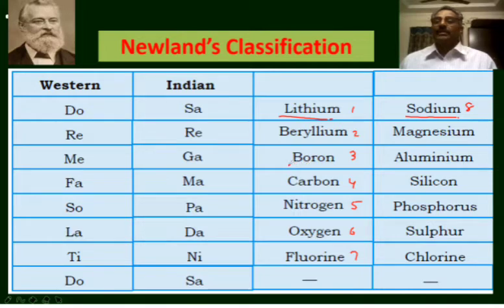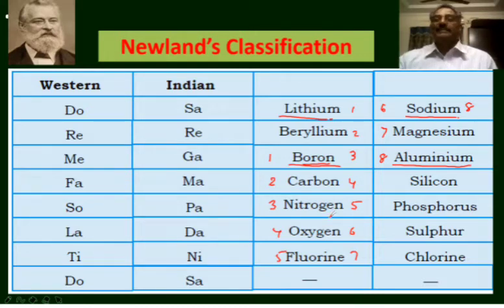If we start from boron, boron will be the first element, carbon second, nitrogen third, oxygen fourth, fluorine fifth, sodium sixth, magnesium seventh, and aluminum is the eighth element. Boron and aluminum exhibit similar properties. That means starting from a given one, every eighth element resembles the first element in properties.